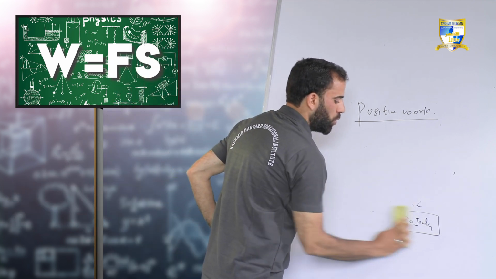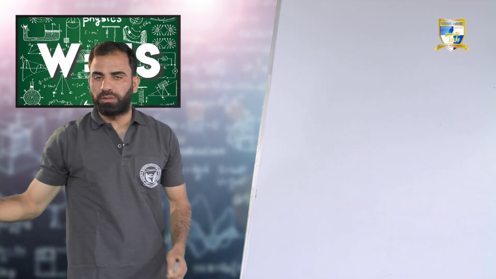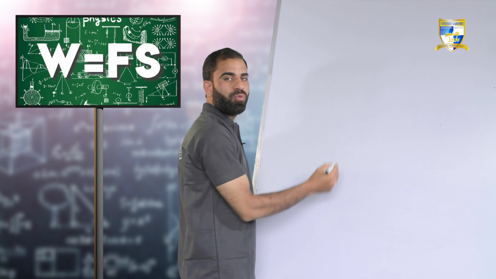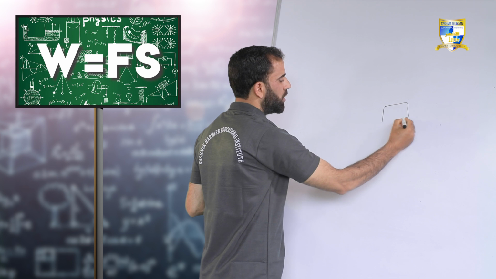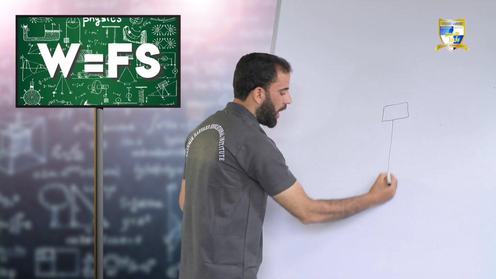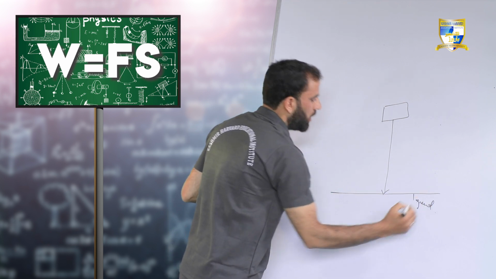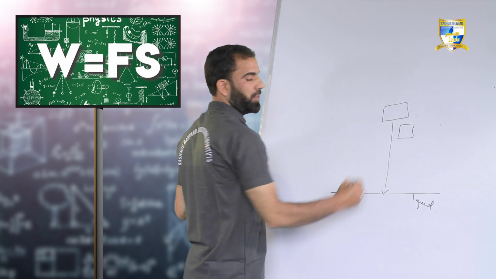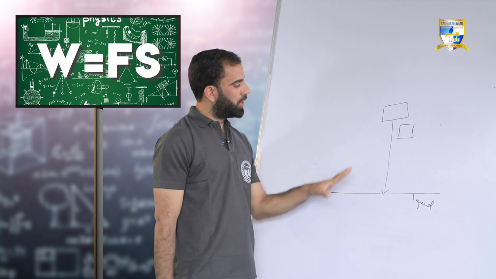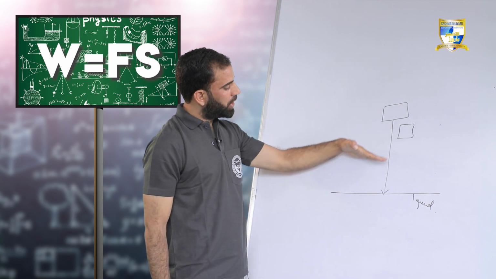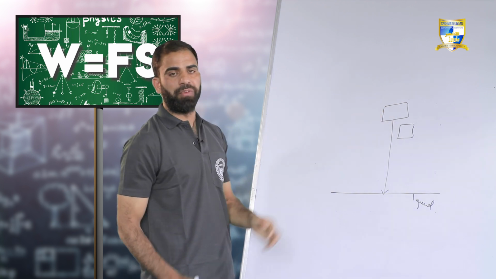Let us discuss now what is negative work. Before discussing negative work, let me cite one example here for positive work. Let us assume that here is a box and it comes down under the influence of gravity. Here is the ground. It is coming down under the influence of gravity, that is, it is under free fall. What do we understand by free fall? When an object is coming down under the influence of gravity alone, there is only one force acting on it, that is the force of gravity.